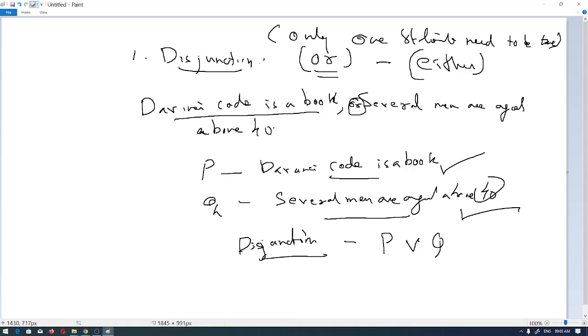We will see another example. Suppose P is a statement where d by dt, I'm just taking a derivative. Hope everyone is clear with this. If not, put it in the comment box. I will be doing videos on differential calculus, but not immediately.